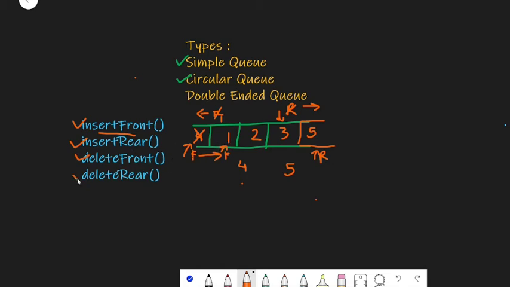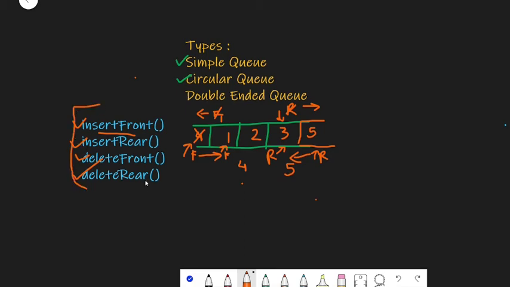And next we have delete rear. If you perform this delete rear operation, rear is currently pointing to this index, that is index 4, right. So 0, 1, 2, 3, 4. Now if you perform this delete rear operation, rear will tend to move in this direction, towards the left, and so this rear end will be pointing to this index, and hence this is how we perform these three operations.